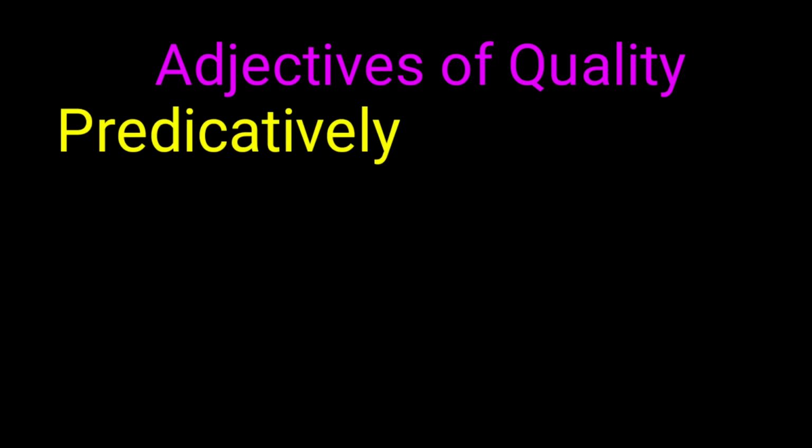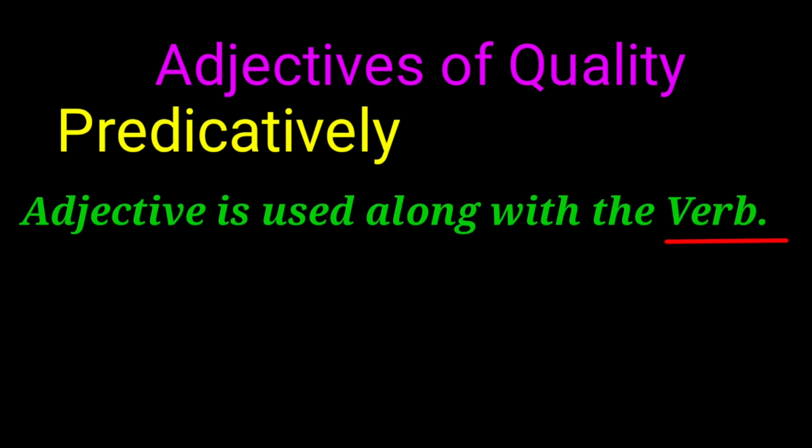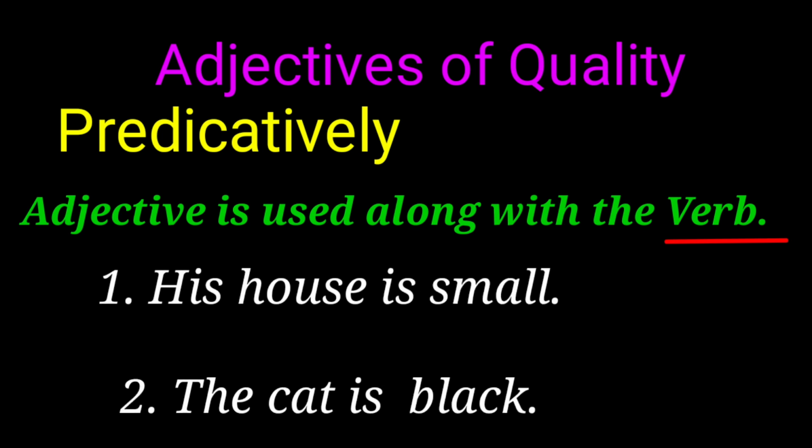Now we can see how adjectives of quality can be used predicatively. Here, the adjective is used along with the verb. Look at the following sentences. His house is small. The cat is black. Here in the first sentence, the adjective small is used along with the verb is.